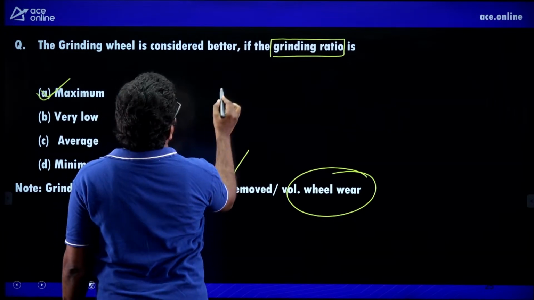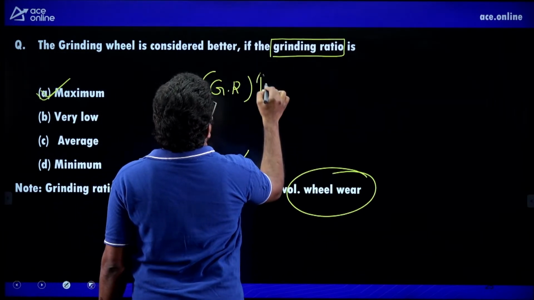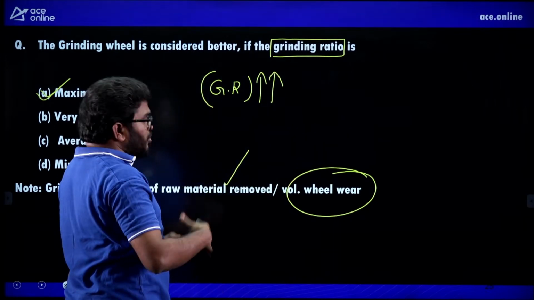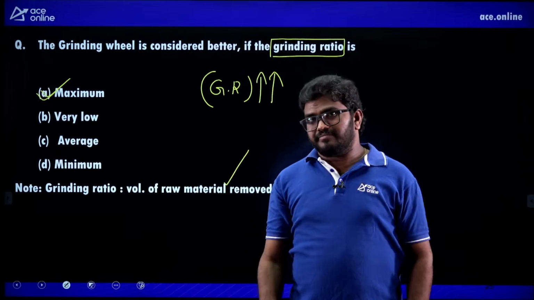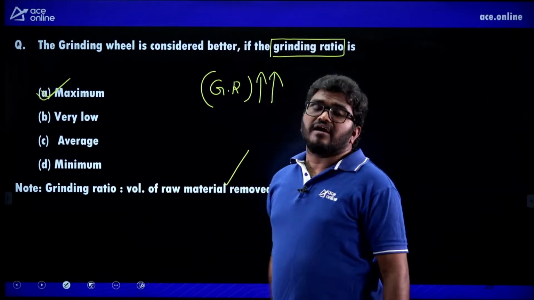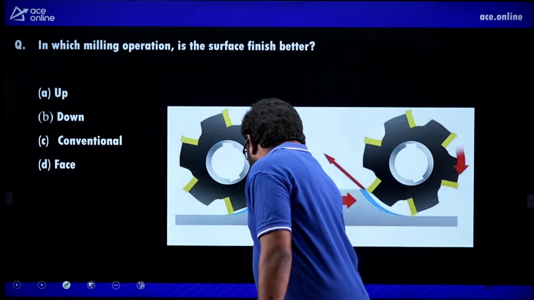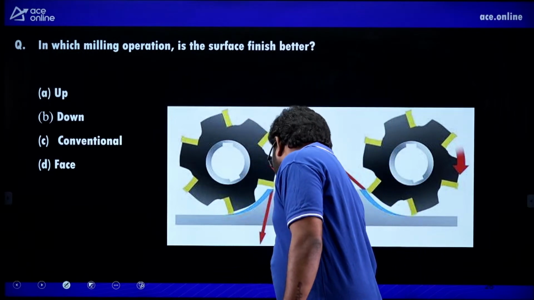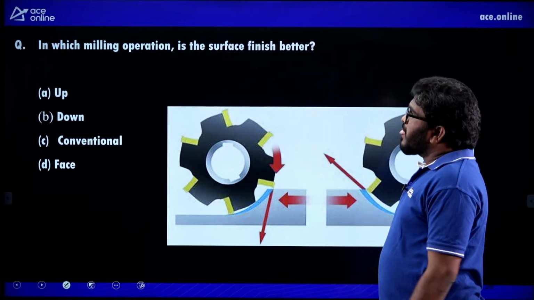Remember, the grinding ratio should be maximum to get a better grinding wheel, so that more raw material is removed and less wheel wear. So A is the correct answer for this question. Right. Now, listen, next one.